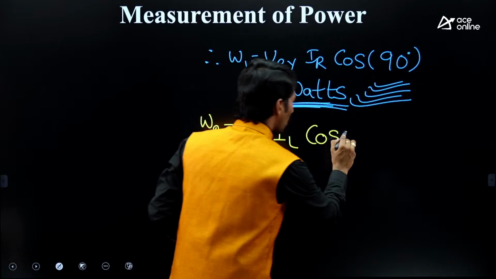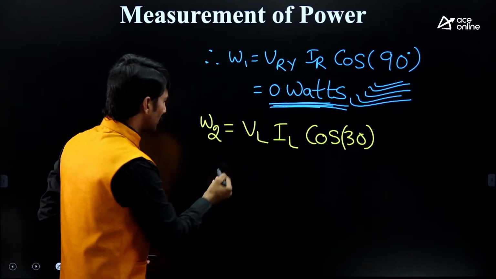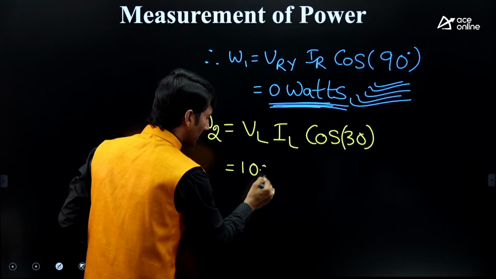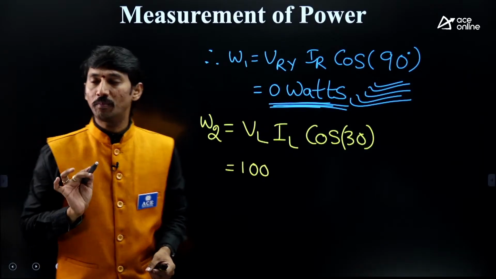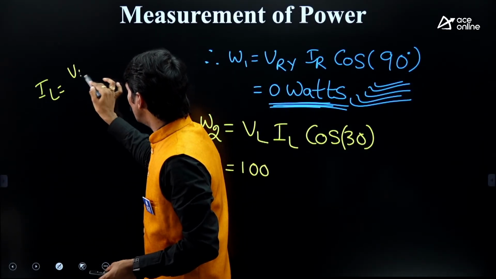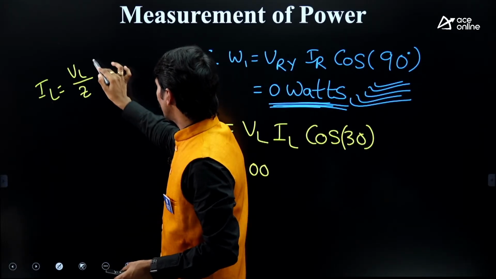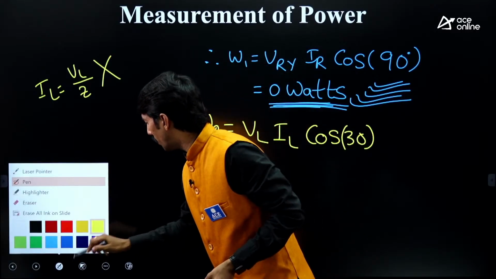So therefore, cos 30. Okay, but a small key point again. Sir, VL is 100, given in the question. Sir, what is IL? Generally, people write IL is equal to VL by Z. Never. Don't write like that.